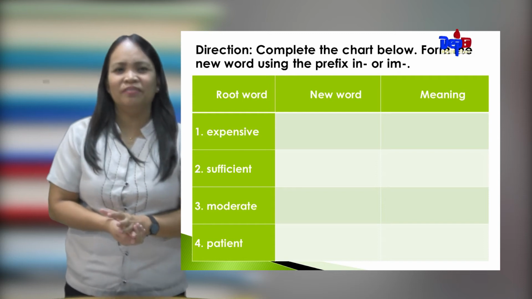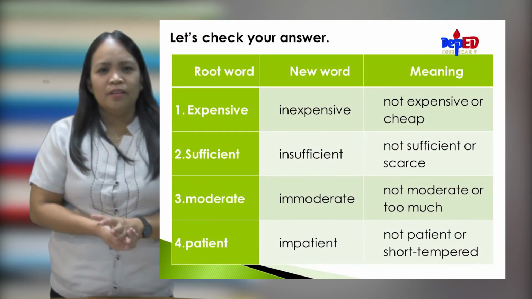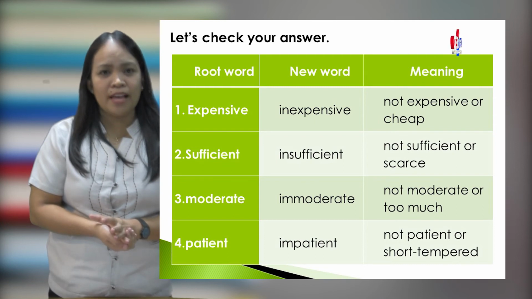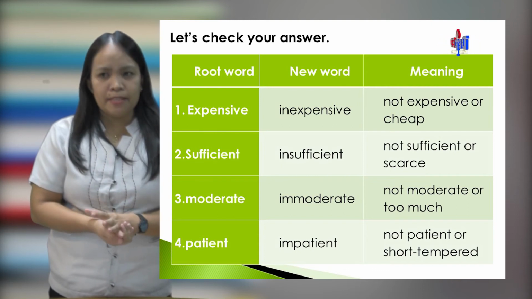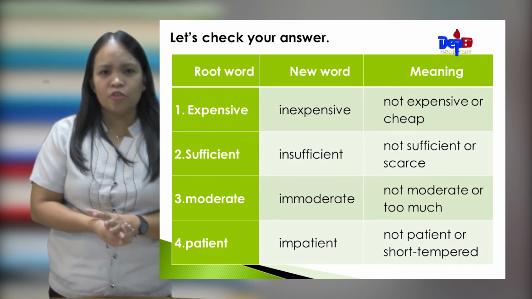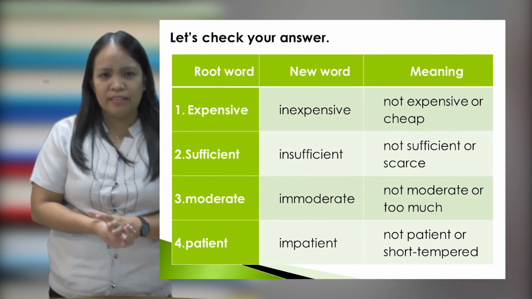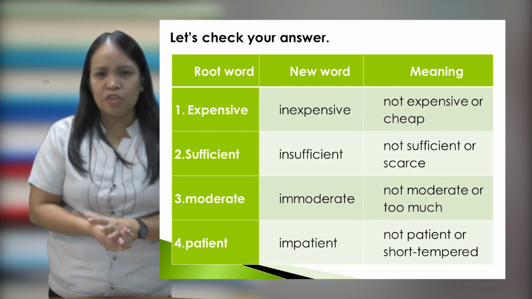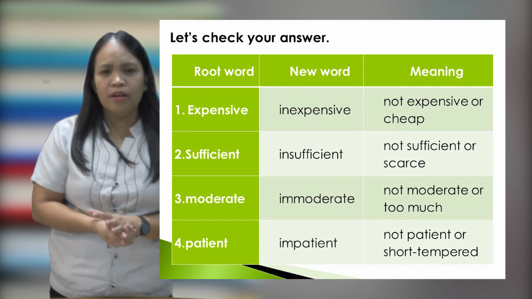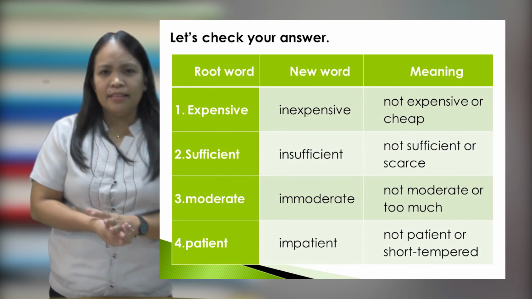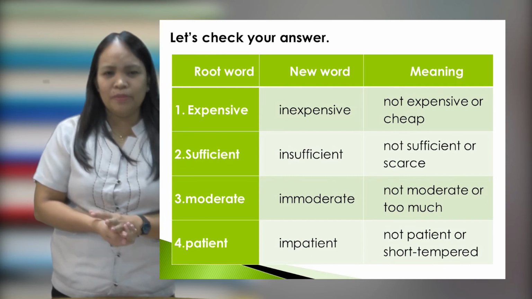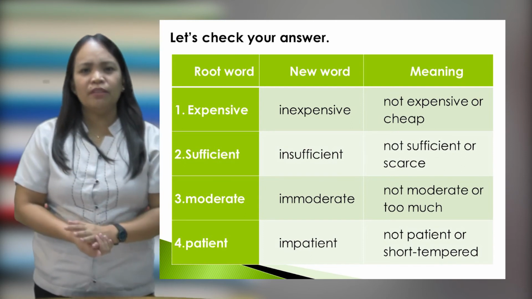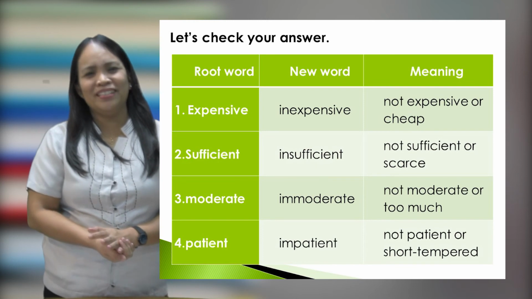Let's check your answer. Here are the answers. For number 1, expensive, if we add in, it will become inexpensive. And what's the meaning of the word inexpensive? Not expensive or cheap. How about number 2, sufficient? The new word will become insufficient, which means not sufficient or scarce. Number 3, moderate. Immoderate, not moderate or too much. And number 4, patient. It will become impatient, not patient or short-tempered.